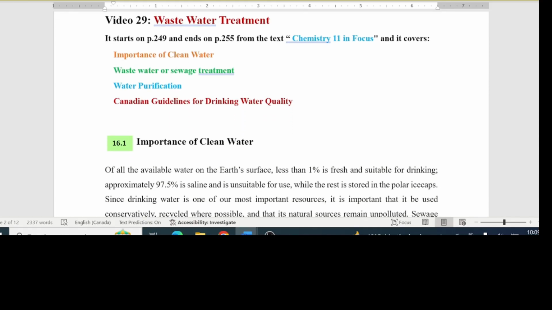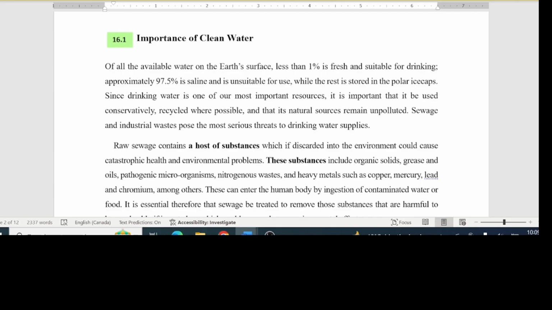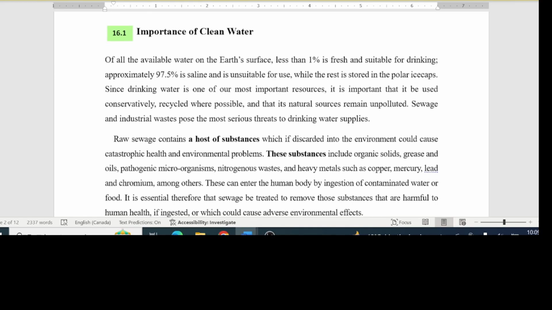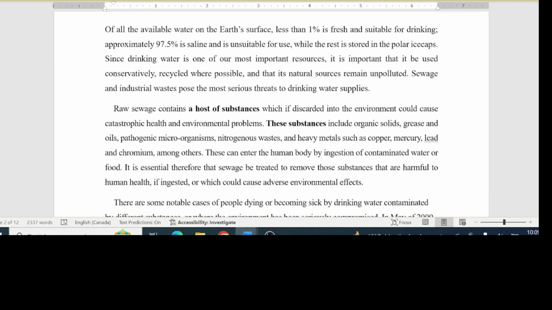The importance of clean water. Of all the available water on the Earth's surface, less than 1% is fresh and suitable for drinking. Approximately 97.5% is saline and unsuitable for use, while the rest is stored in the polar ice caps. Since drinking water is one of our most important resources, it is important that it be used conservatively, recycled where possible, and that its natural sources remain unpolluted.